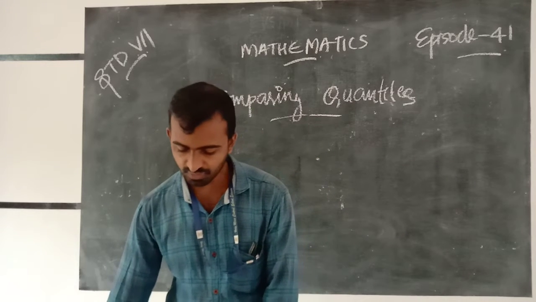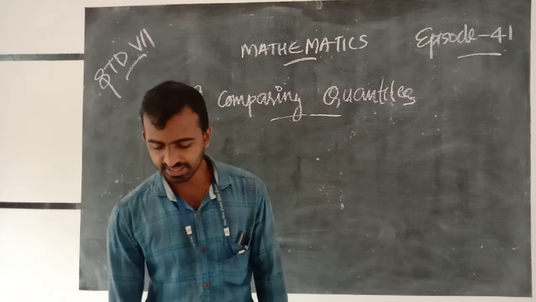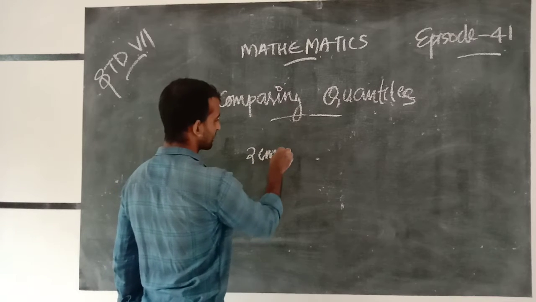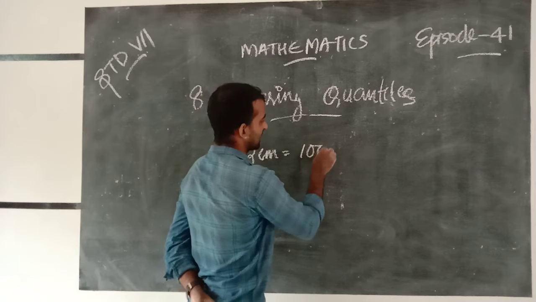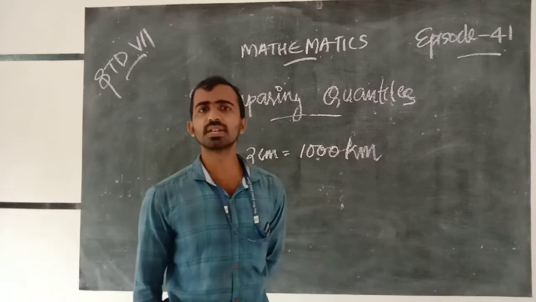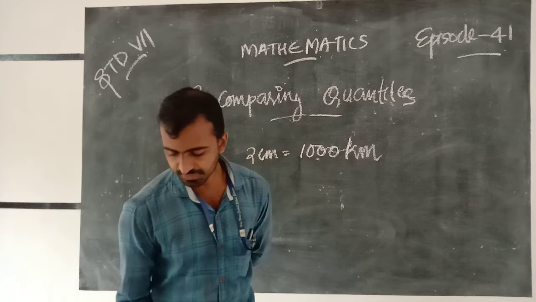For example, a map is given with a scale of 2 cm equal to 1000 kilometers.